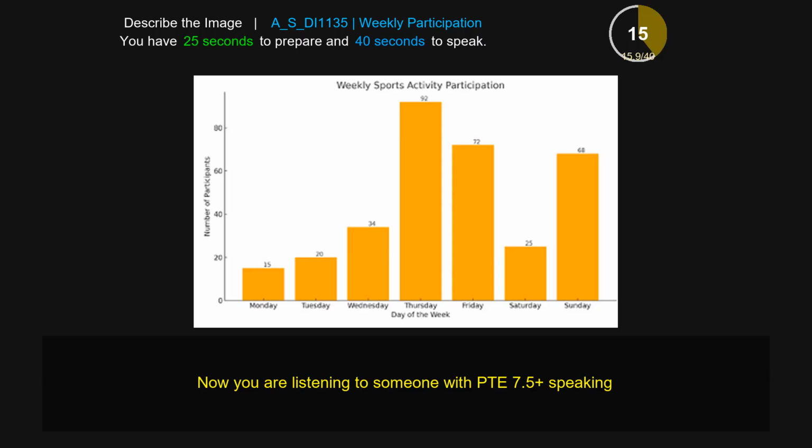Moreover, the maximum can be seen at 92, which is on Thursday. However, the minimum can be seen at 15, which is on Monday. In conclusion, it can be seen that the weekly sports activity participation has fluctuated throughout the time.